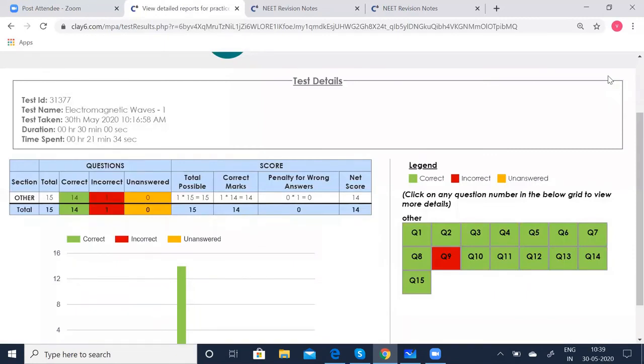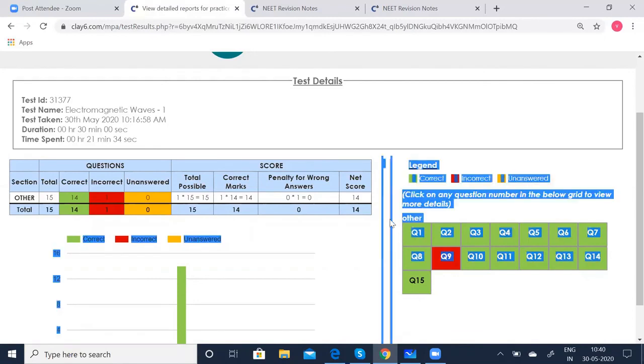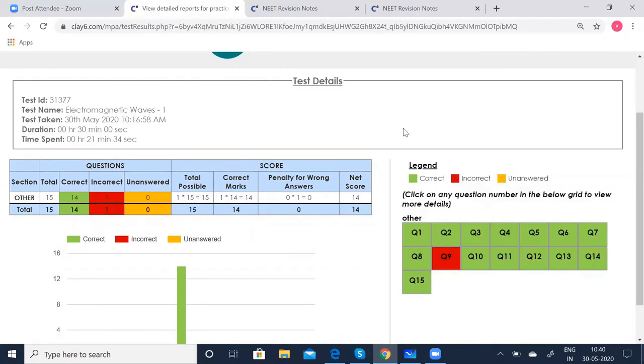So by this you can see the green one says the correct answers. The red one was the incorrect answer. So we verified that, and we didn't miss any of the questions. We saved everything, and none was unanswered. So this is how you check. You can verify your answers. The explanation for every answer is given. You can understand the concept even if you went wrong. So go through the concepts again and again. Take the tests, go through the revision notes. You can take these tests any number of times until you are satisfied with the final answers.